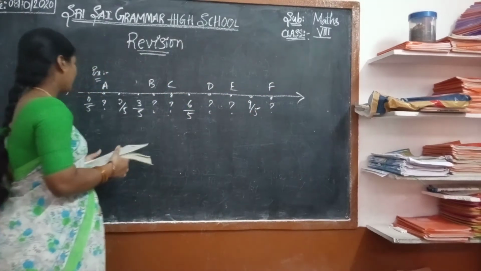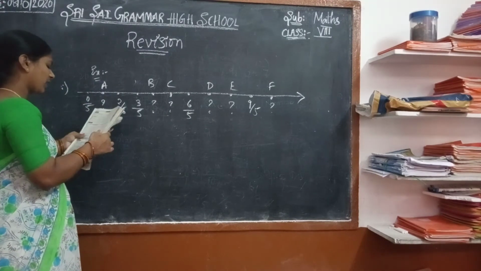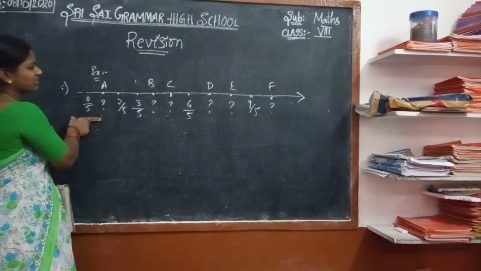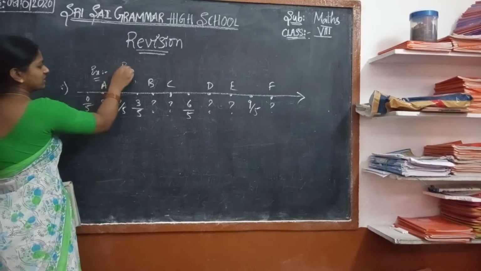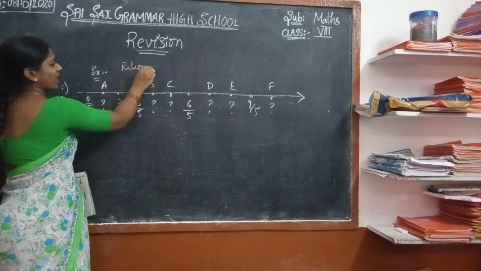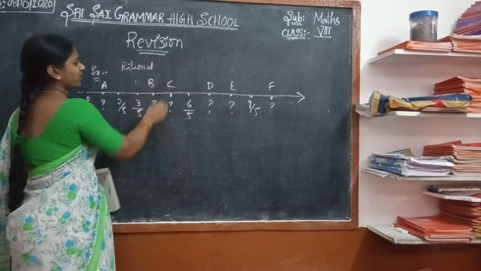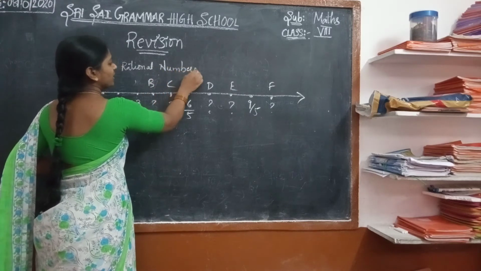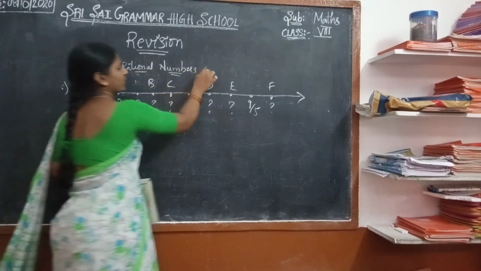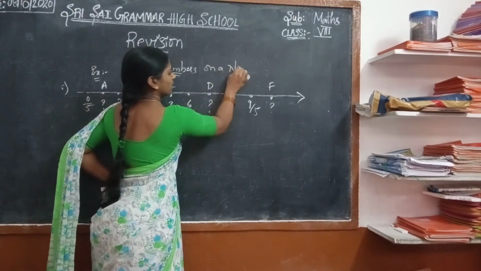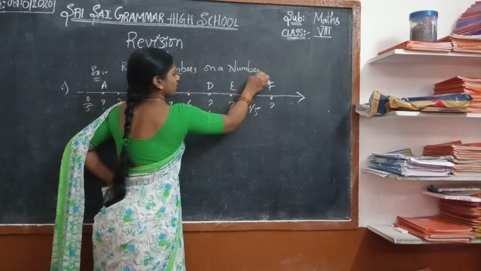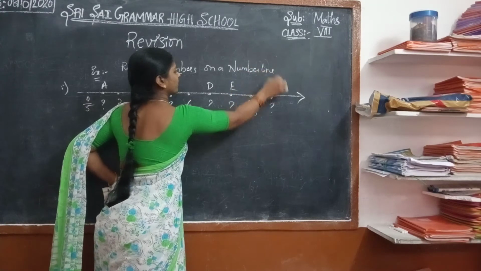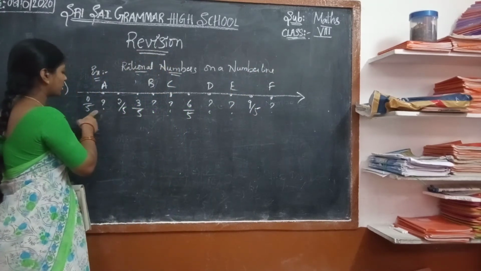Now we have to represent in the form of rational numbers. These are the rational numbers. What are the missing numbers we have to represent for the given letters on a number line, which are in the form of P by Q?